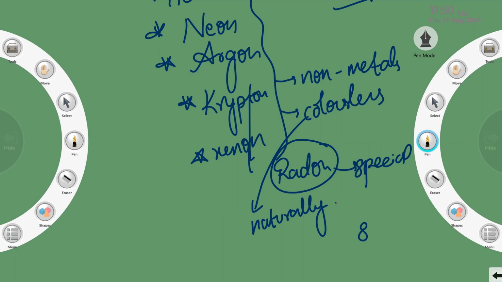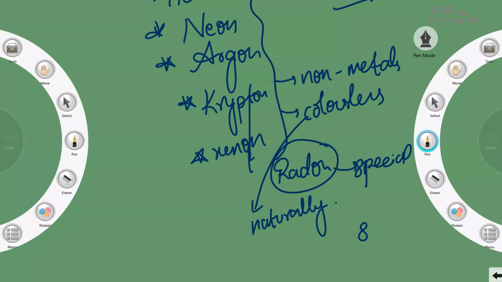But these non-metals are not reactive because they already have 8 electrons in their outermost shell. Hence they are non-reactive and exist as single atoms. We call them monoatomic.